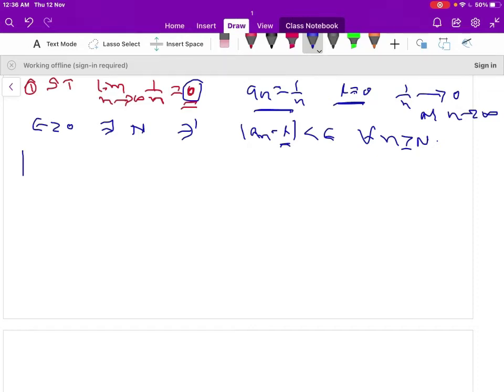Now we consider modulus of 1/n minus 0 for any epsilon, that is, epsilon is arbitrary, it is given by us.